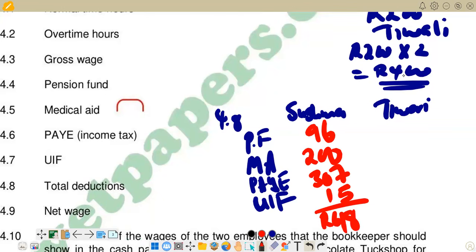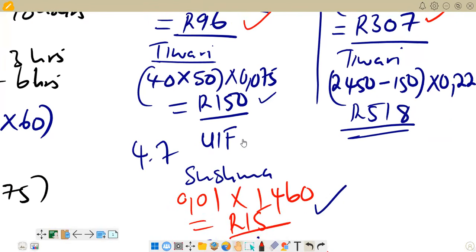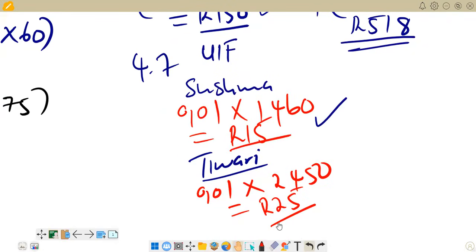You do the same thing here for Tiwari. For Tiwari, we already have 400 for medical aid here. And then obviously you can go and check other figures that we have from the other side. Pension for Tiwari is 150. Pay as you earn is 518 for Tiwari, and then we are left with the UIF. UIF for Tiwari is 25 here. So we are going to put those figures there and find the total.